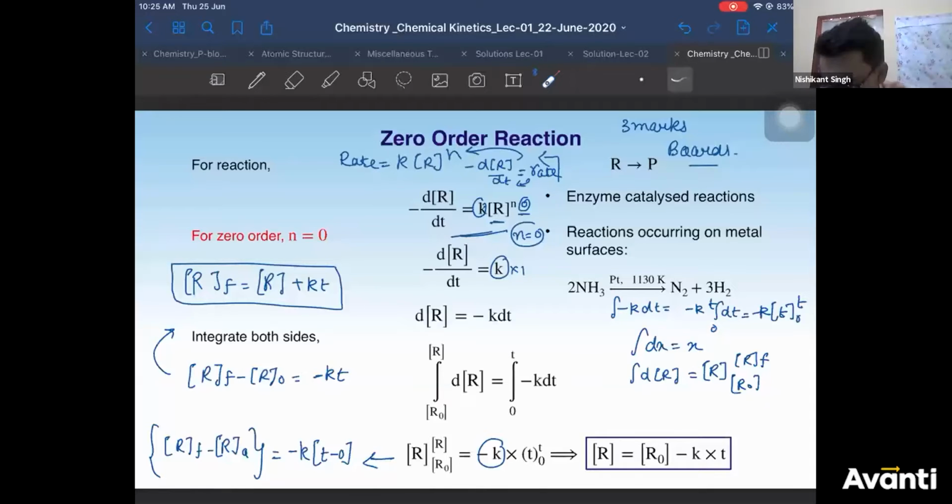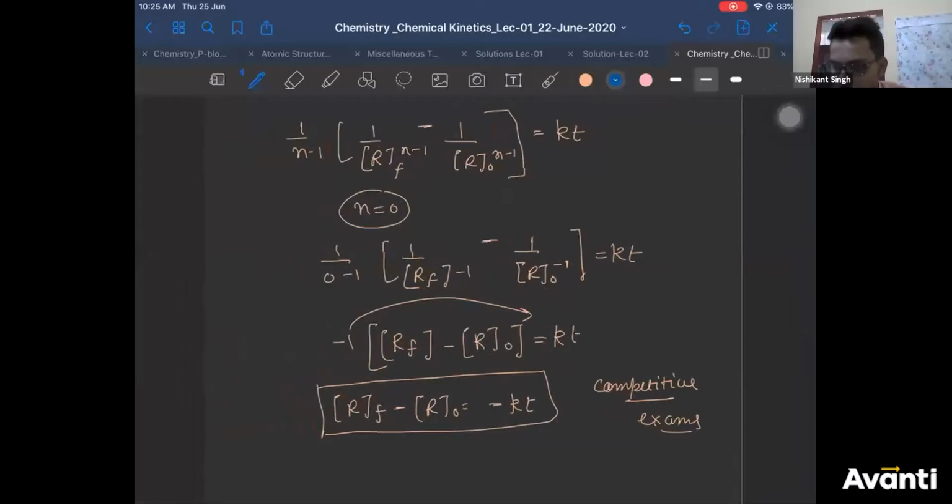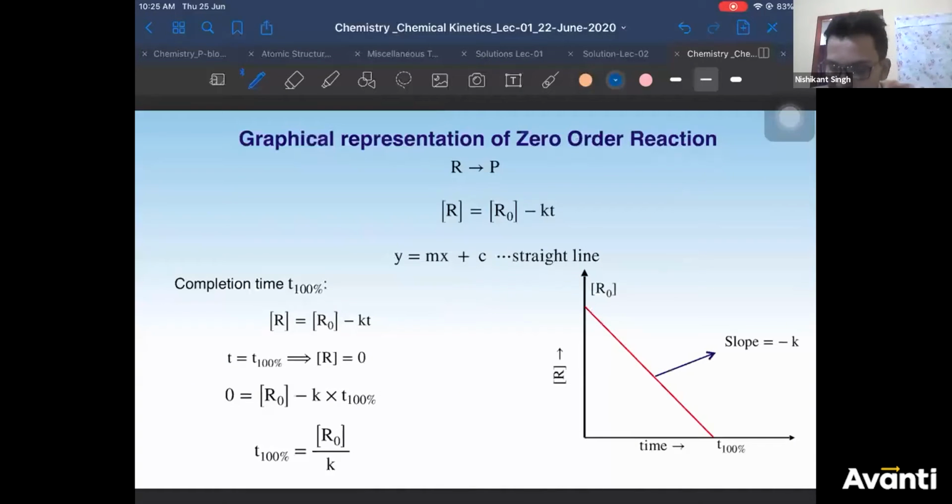After integration, there must be a... Yeah, I understand what you're trying to say, Shreya. It's fine now. Right, now we are moving ahead. We are plotting some graphs for it. Please see carefully. Your expression is R final. The graph based questions are very common in chemical kinetics. You'll get a lot of questions from this, right?